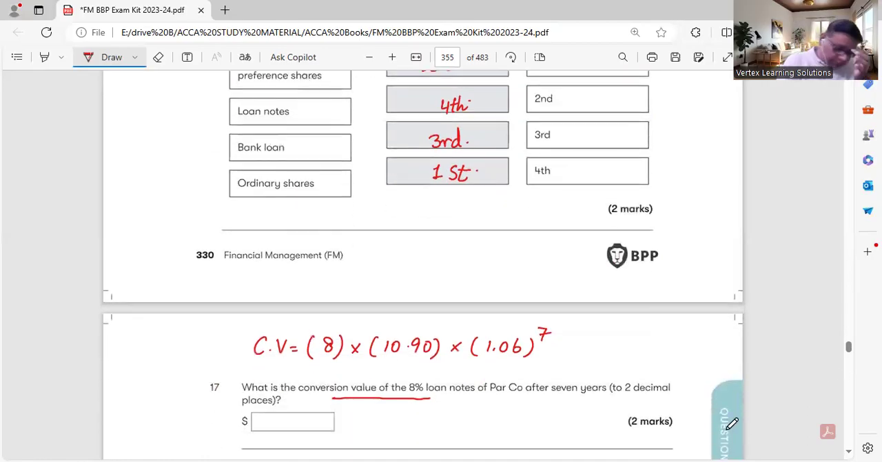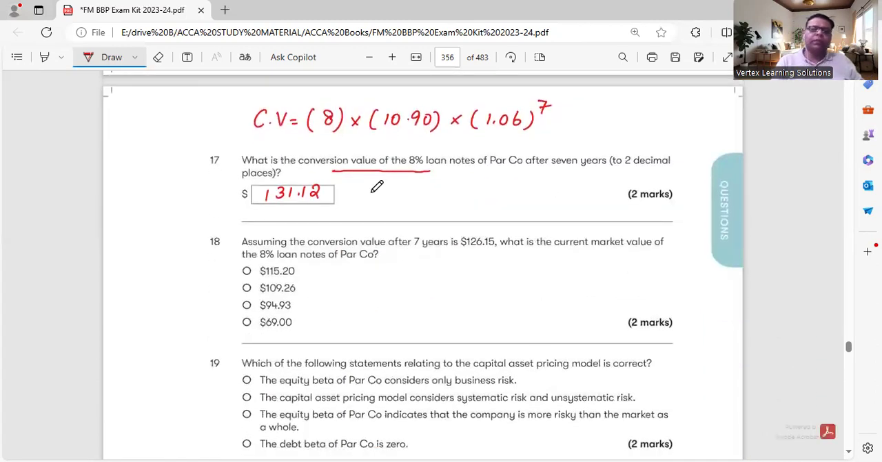So what is the conversion value? 8 into 10.9 into 1.06 raised to power 7. It is 131.12. This is the conversion value. If he asks you to calculate the present value of the conversion value, then you will multiply with the present value factor at interest rate or effective interest rate or cost of debt for given years, 7 years.